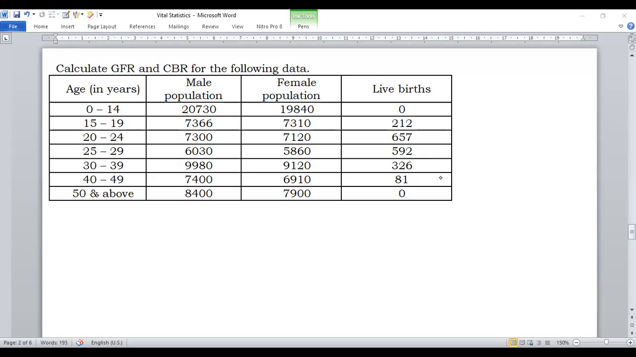Then consider one more problem. Calculate GFR and CBR for the following data. Here they ask about both measures, the CBR and also the GFR. Solution. We know the formula for CBR. CBR is equal to B divided by P into 1,000. B is the total number of live births, and here the live births are given.